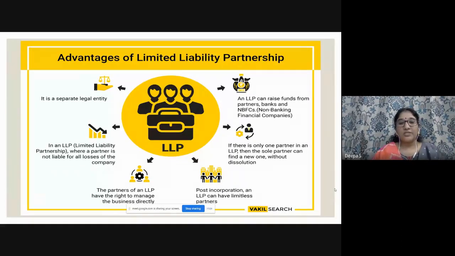Post incorporation, very important one: an LLP can have limitless partners. If you know all these points, you may be able to differentiate between the normal partnership and here. In a partnership you have limitations, right? Here you don't have limitations for joining your partners.